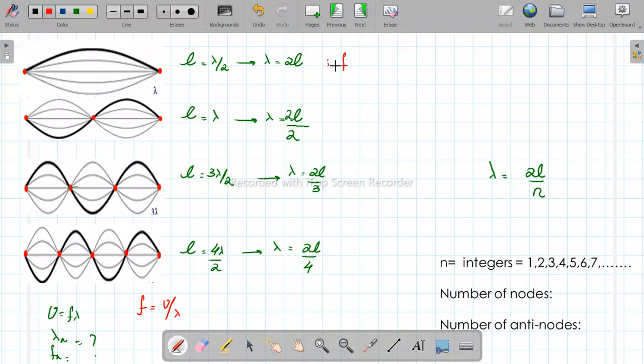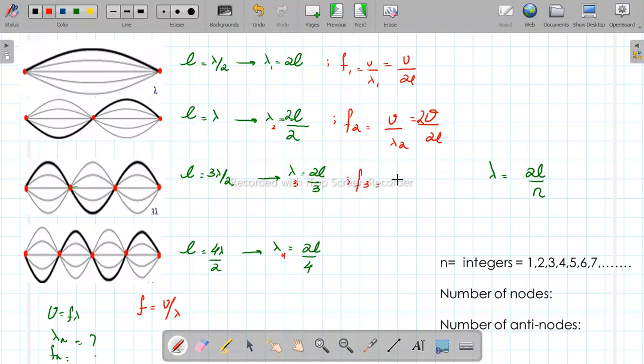See, if this is lambda 1, this is lambda 2, this is lambda 3, this is lambda 4, then F1 would be V over lambda 1. V over lambda 1 is V over 2L, right? F2 should be V over lambda 2. And we have already calculated this lambda 2, which is 2L over 2. Let's just shift this to here.